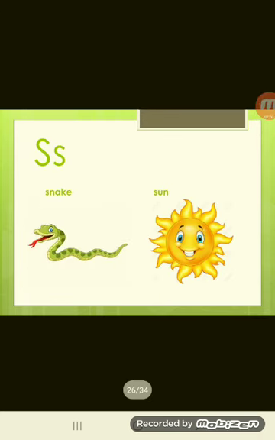The next sound is the s sound. S like the sound in the word snake, and the sound at the beginning of the word sun. So again, s snake, s sun. Okay.